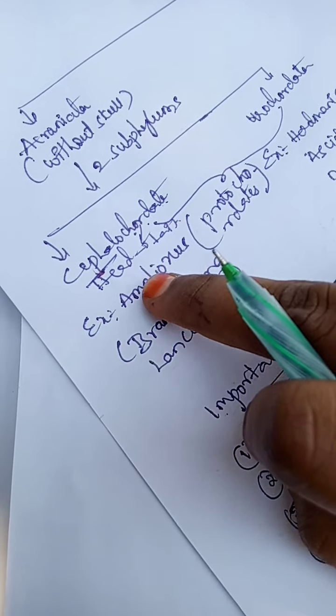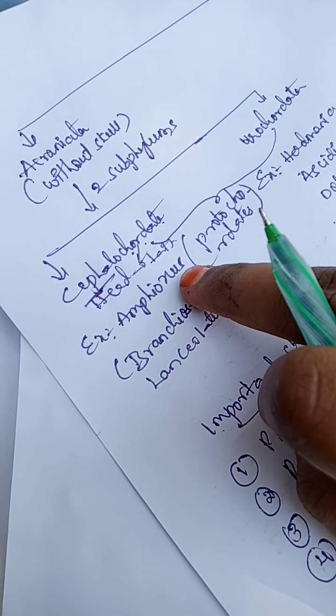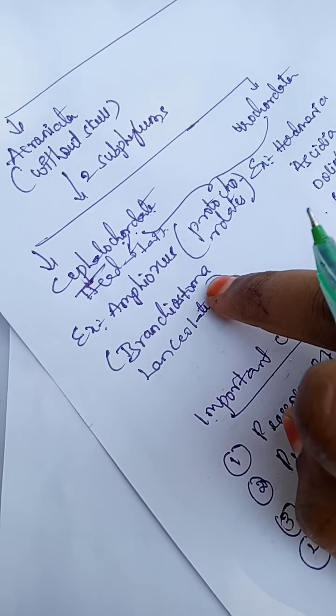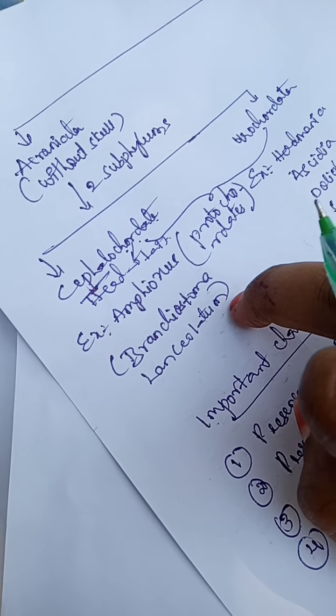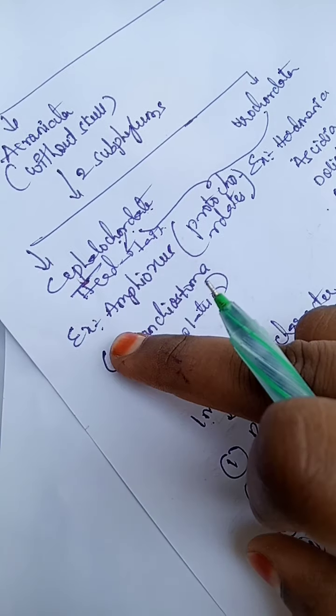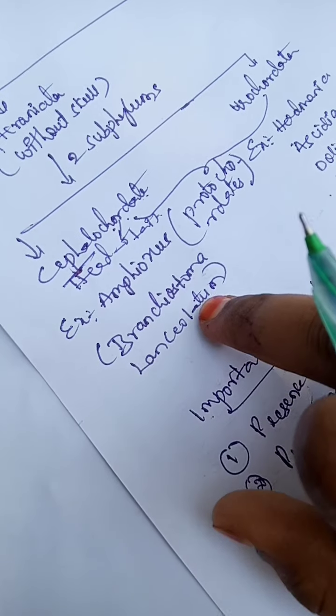An example is Amphioxus, whose scientific name is Branchiostoma lanceolatum. Both ends of the organism, the mouth end and the tail end, are very sharp, which is why it is called lanceolatum.